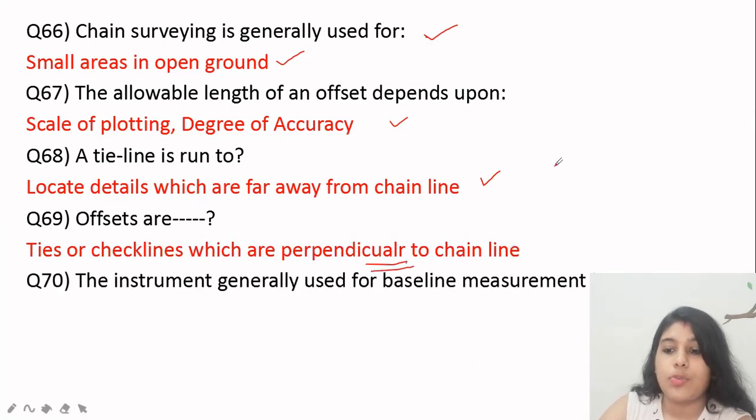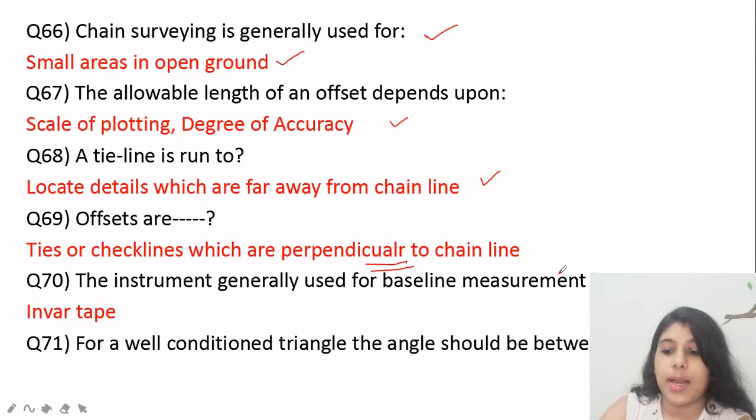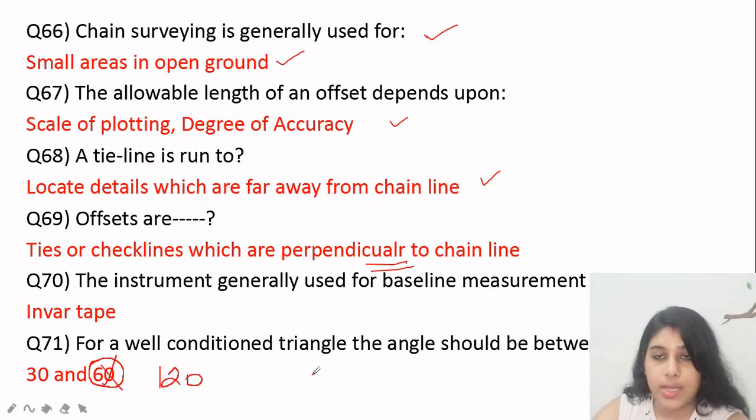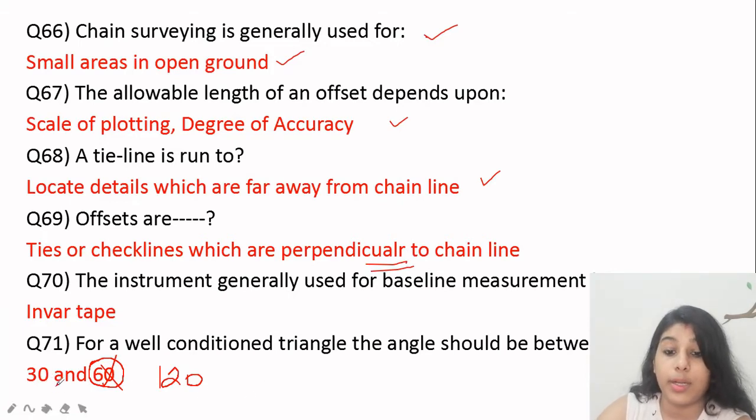The instrument generally used for baseline measurement, we have studied that in match the following before, it is inverted. Next is, for a well-conditioned triangle, the angle should be between 30 and 120. Okay, this is wrong. 30 and 120 means no angle should be less than 30 and no angle should be greater than 120. So the angle should be between 30 and 120.